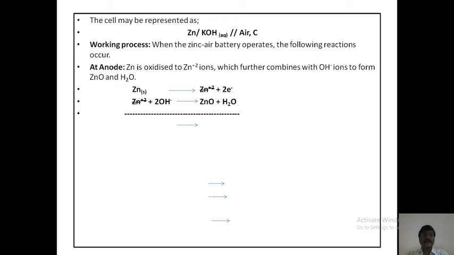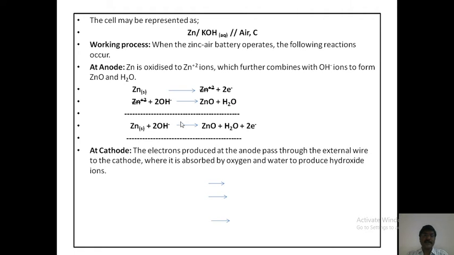These reactions combine to give the total anodic cell reaction. That is, Zn2+ cancels on both sides. Finally, the total reaction at the anode: Zn plus 2 OH- goes to ZnO plus H2O plus 2 electrons. This is the total reaction at the anode.